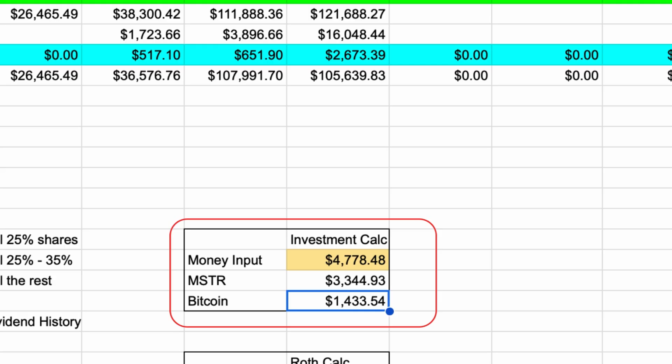And then it tells me how much to set aside for MSTR and Bitcoin based on the percentages that I set in Excel. So for example, MSTR, I am going to set aside 70%. So it calculated with the money input how much 70% of that would be. So $3,344.93 is going to go into MSTR. And then the 30% left, I'm going to put into Bitcoin, $1,433.54.